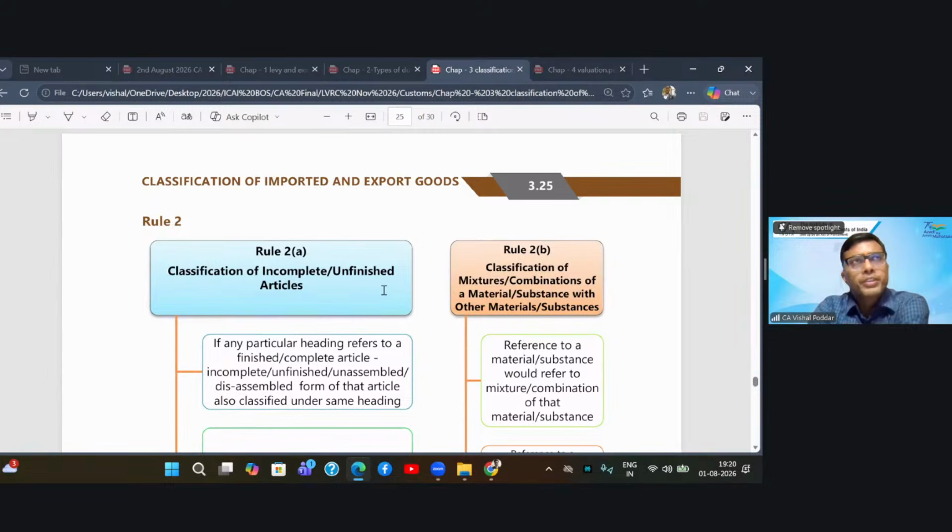Now, many times, students, it happens that whenever a manufacturer is manufacturing a product, let us say I'm making a cycle. So I'm Atlas company making cycles. I may not complete the cycle and may not make the cycle in the ready usable condition, and I may keep the cycle in unfinished or unassembled form.